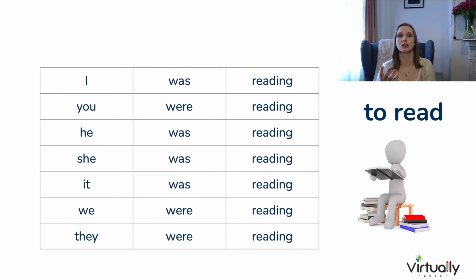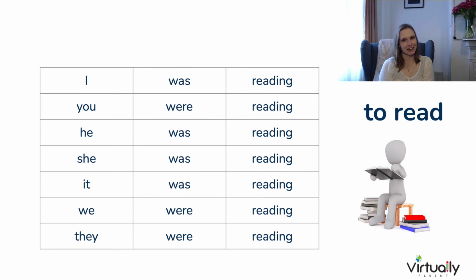Let's quickly review the structure. So we're going to use the example verb to read, and there are going to be 3 parts in the affirmative. We start with our subject, I, you, he, she, it, we, they. Then we have the verb to be in the past, which is was or were. And the final part is the present participle. We do have another video on the present participle and also the pronunciation of the present participle that you can check out on our YouTube channel. For example, I was reading, you were reading, he, she, it was reading, we were reading, and they were reading.